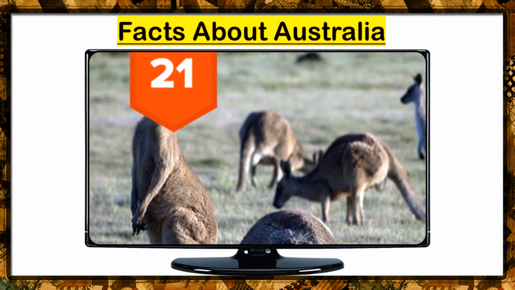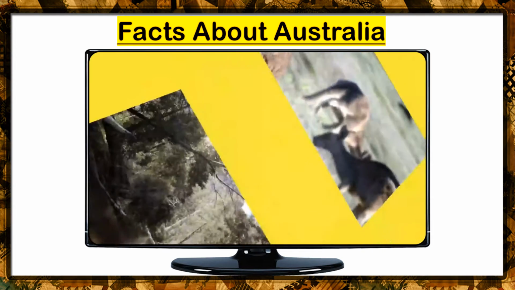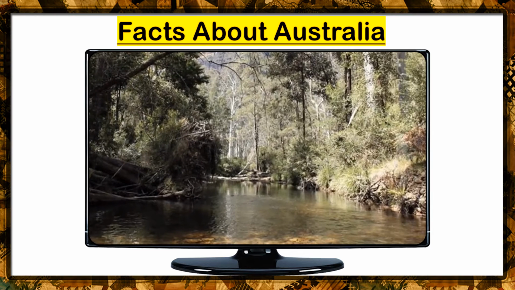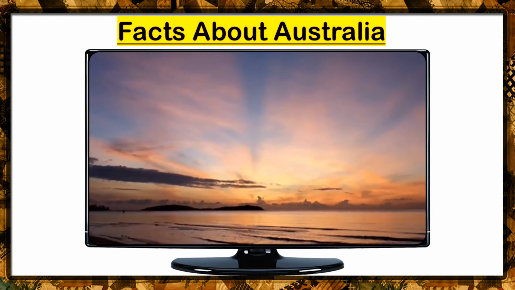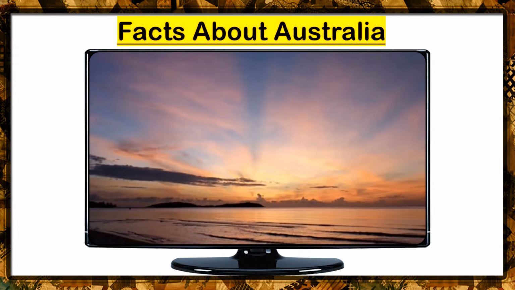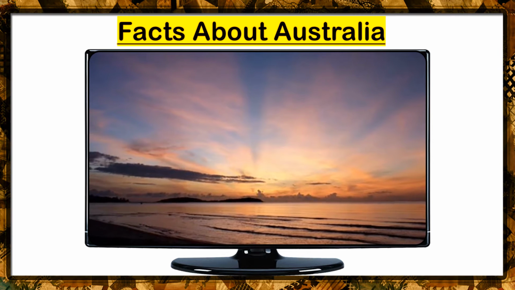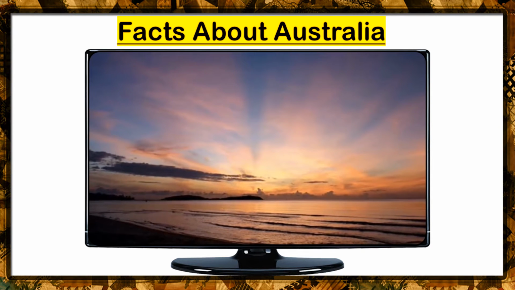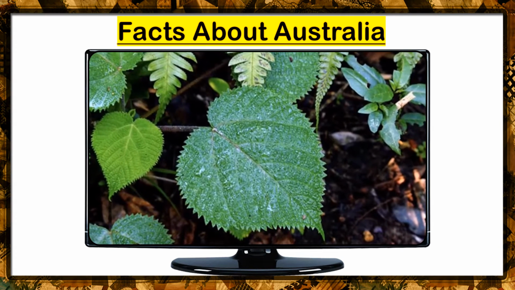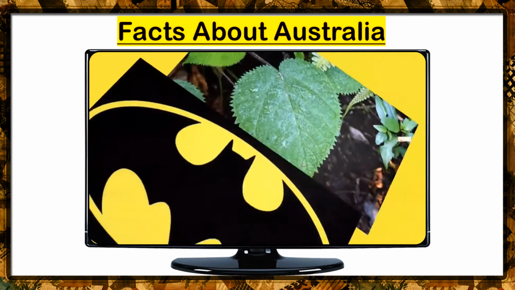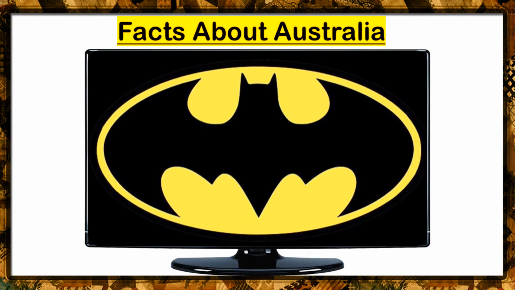21. In Australia, there are more kangaroos than people. 20. There's a river called the Never Never River. 19. In 1892, several hundred people left Australia to create New Australia, which was supposed to be a utopian society in the middle of Paraguay. 18. The stinging bush makes you vomit just by touching it. 17. The city of Melbourne used to be called Batmania.